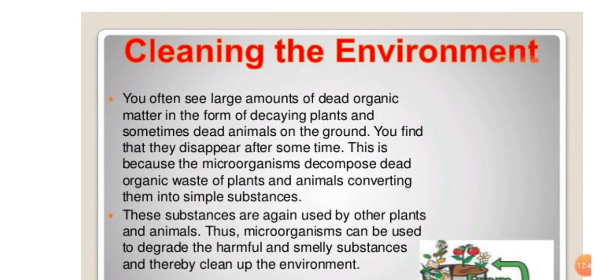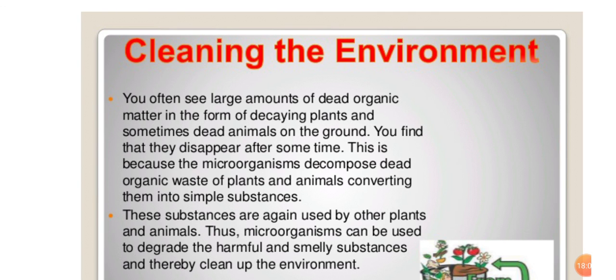So this is about how microorganisms are our friend, right? How are microorganisms helpful to us? The first one, they are used in making curd and bread.